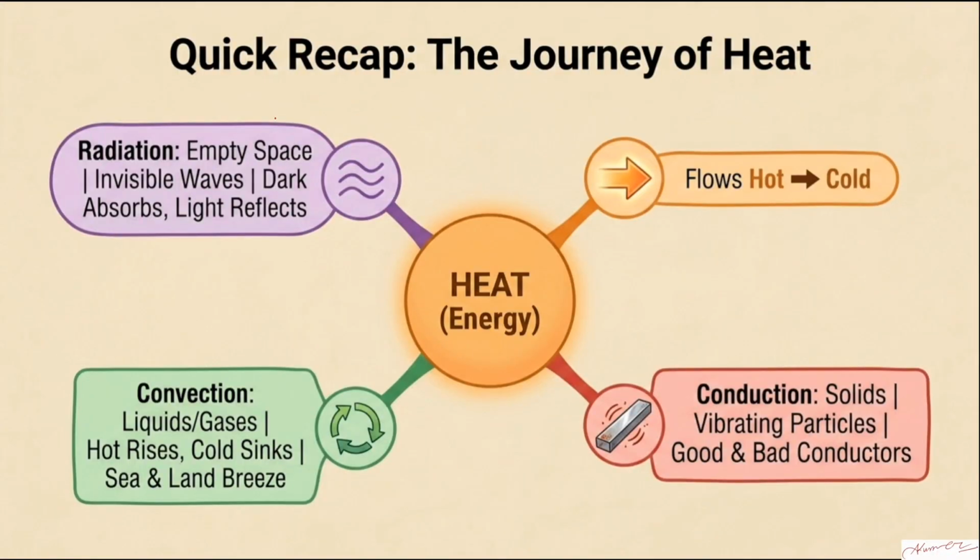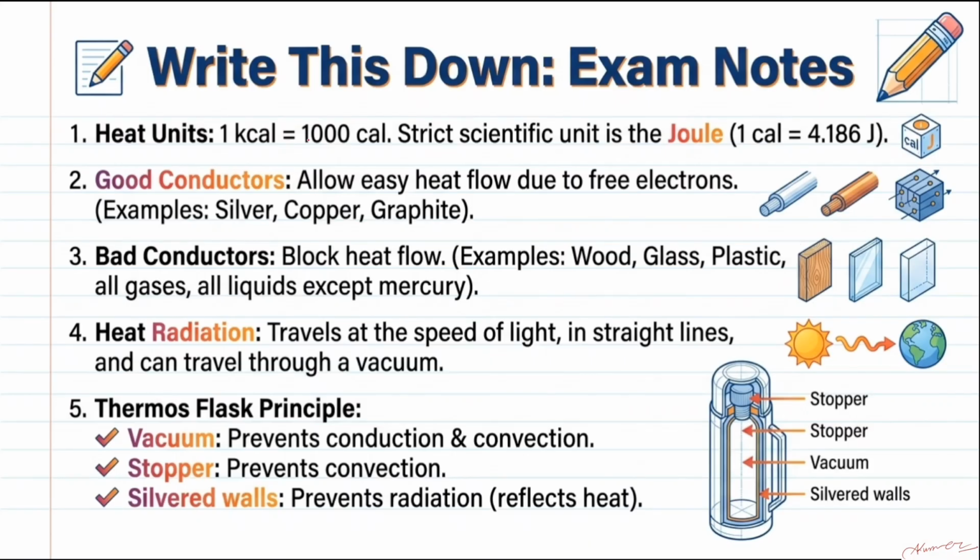Let us quickly recap. We discussed radiation, convection, conduction, and the flow of heat, which is from the hot to the cold object. Some summary points, note points: 1 kilocalorie is equal to 1,000 calories, and the SI unit is joule, where 1 calorie is equal to 4.186 joule.